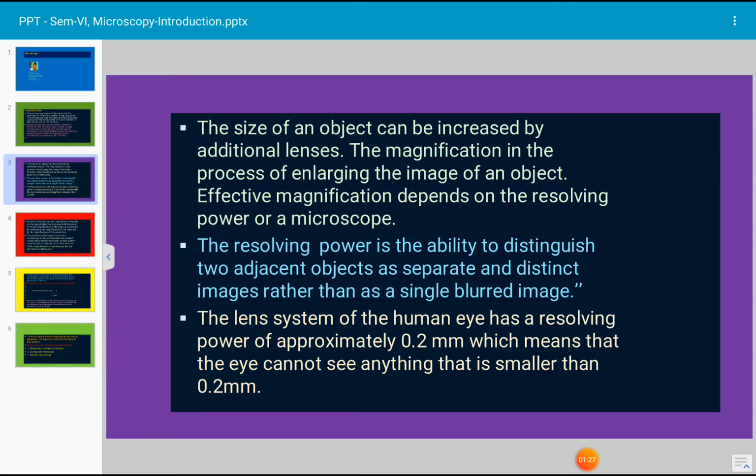The resolving power is the ability to distinguish two adjacent objects as separate and distinct images rather than as a single blurred image. The lens system of the human eye has a resolving power of approximately 0.2 mm, which means that the eye cannot see anything that is smaller than 0.2 mm.